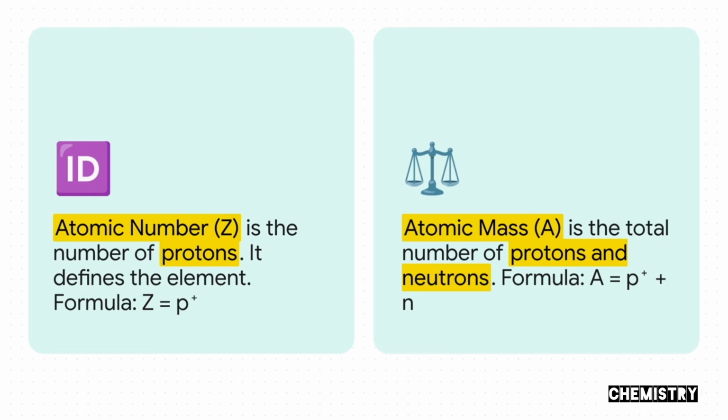Okay, there are two really important terms we need to understand here. Atomic number, which we call Z, and atomic mass, which we call A. Let's start with atomic number, or Z. This is simply the number of protons, and this is what defines the element. It's its unique ID. On the other hand, you have atomic mass, or A. This is the total number of protons and neutrons combined, so it basically tells us the mass of the nucleus.